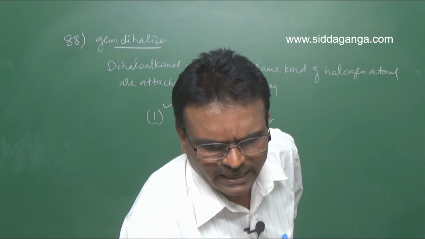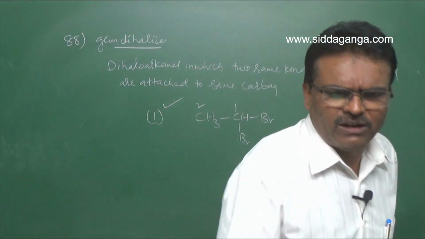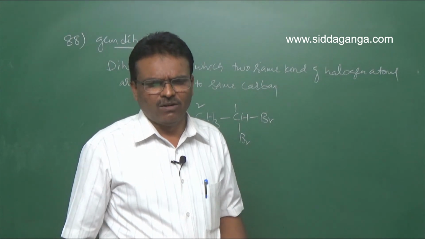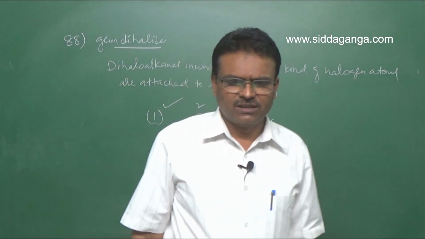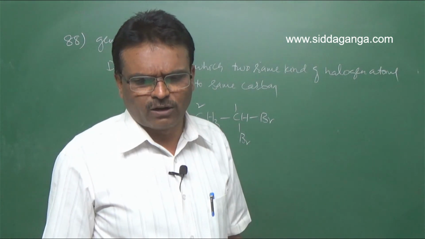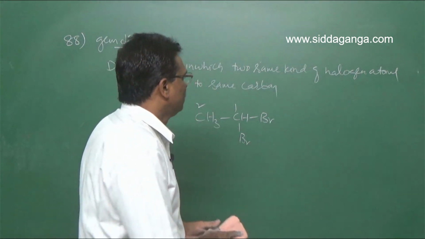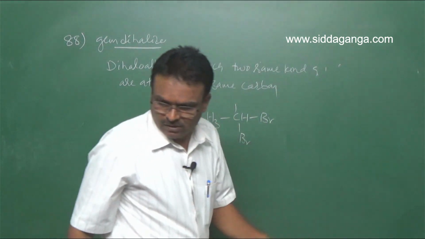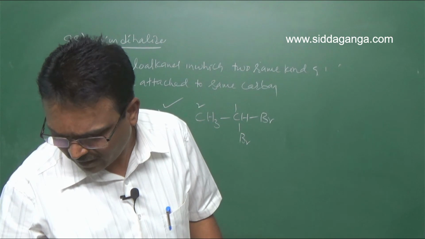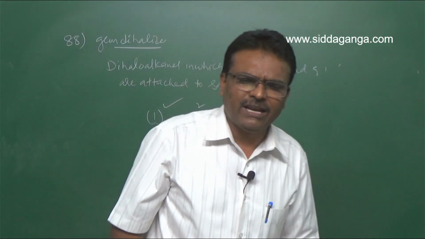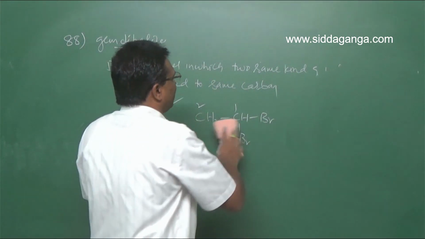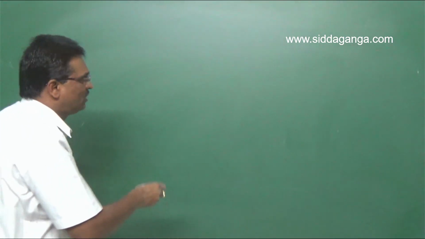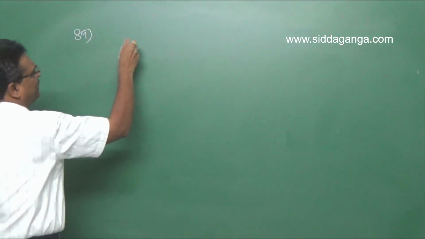Next, question number 89. Replacement of chlorine of chlorobenzene to give phenol requires drastic conditions. But chlorine of 2,4-dinitrochlorobenzene is readily replaced. So look here. Replacement of the chlorine atom of chlorobenzene gives phenol. The reaction occurs in drastic condition.